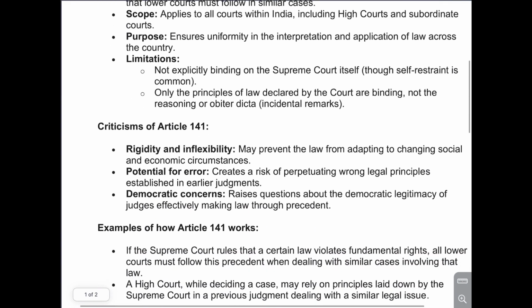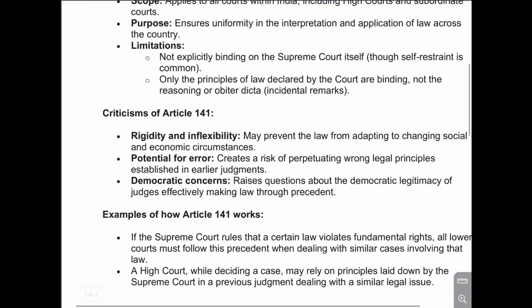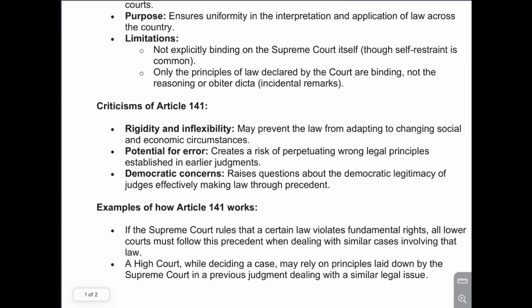What is the criticism of this article? It is rigidity and inflexibility, as I said earlier, because the National Judicial Appointments Commission was the need of the time, but the Supreme Court scrapped it on the pretext that it violates the independence of the judiciary. It seems like a rigidity, so that there is no reform in the judicial appointment process. There is also the potential for error, because it can perpetuate a wrong legal principle.